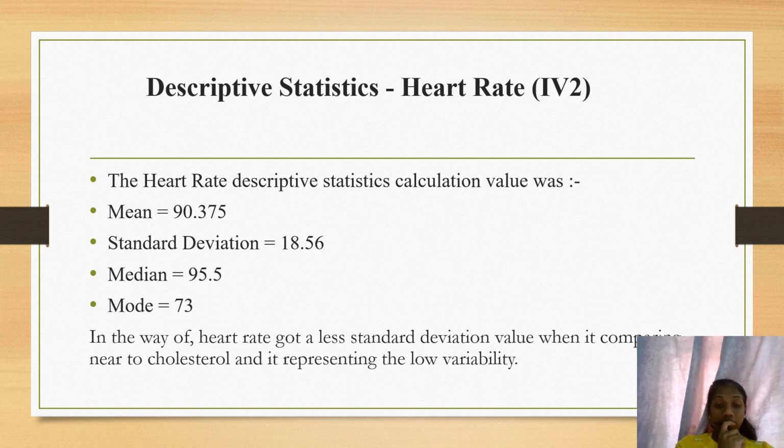Cholesterol has the highest standard deviation, 42.21, which means cholesterol values are very spread out and show more variation. In addition, heart rate has the lowest standard deviation, 18.56, which means the heart rate values are more closely grouped and more consistent. Furthermore, blood pressure has a moderate standard deviation of 26.44.